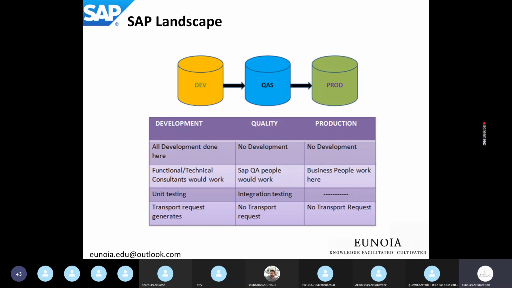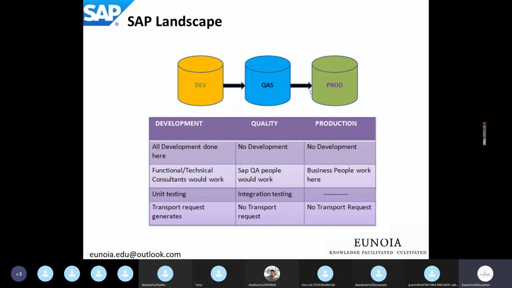Just want to add on this slide that these are not the only three systems that can be in the landscape. There might be a pre-prod system also. After the quality system, there might be one or two blocks as well, called pre-prod, that is pre-production.